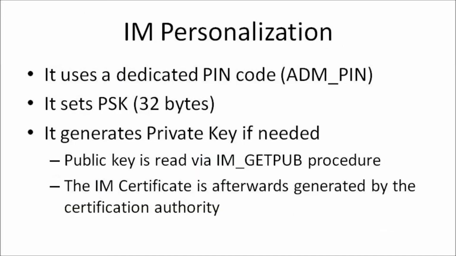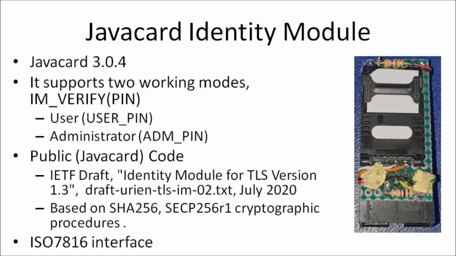personalization purposes only. The identity module personalization uses a dedicated PIN code, the administrator PIN. It sets the 32-byte pre-shared key and generates a private key if needed. The public key is read via the IAM getPub procedure, and thereafter the IAM certificate is generated by the certification authority. The identity module is a Java Card 3.0.4, which supports two working modes based on two different PINs, the user mode and the administrator mode.